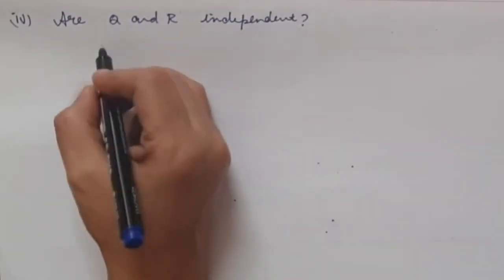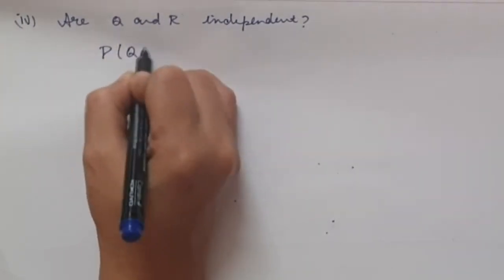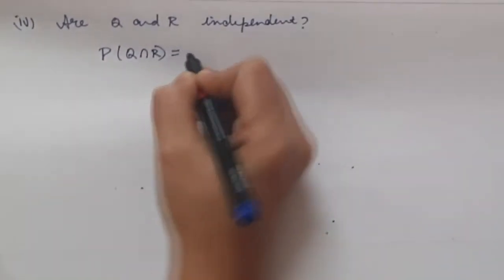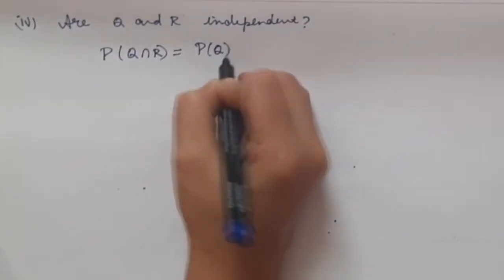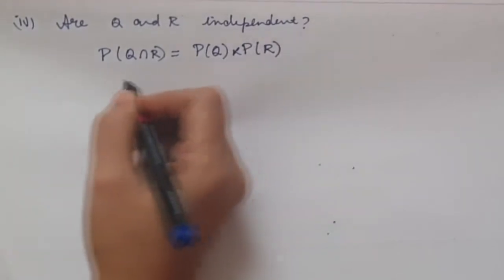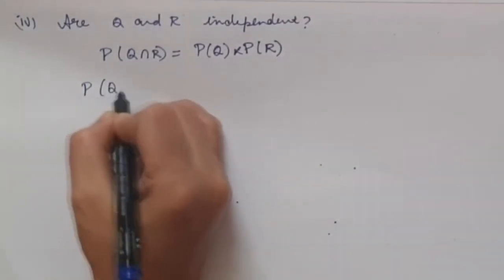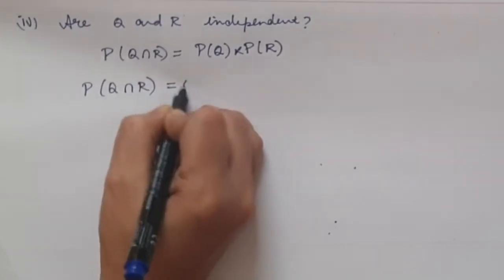For two events to be independent, the probability of Q intersection R has to be equal to the probability of Q times the probability of R. From the previous part, we have seen that the probability of Q intersection R equals 0.